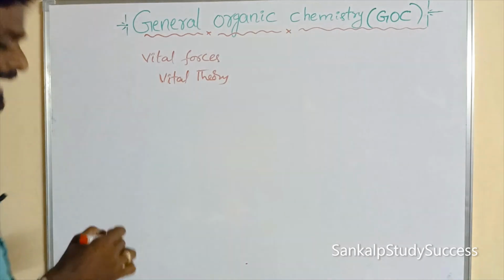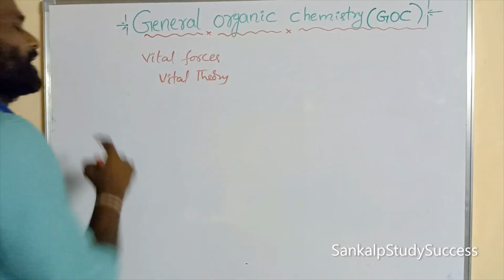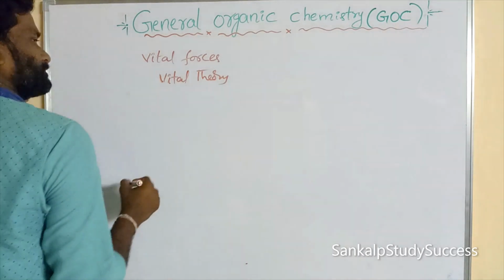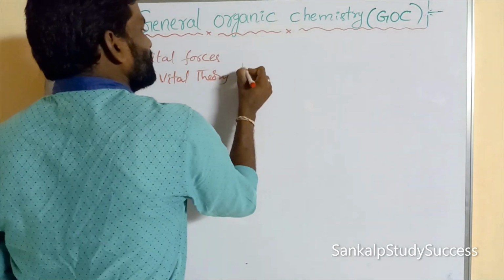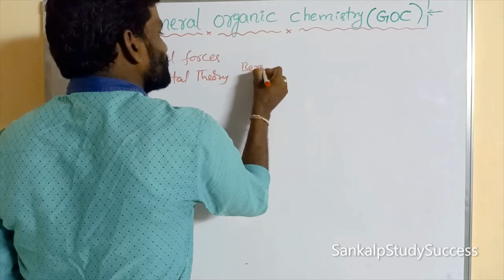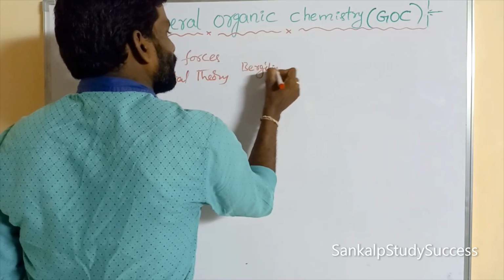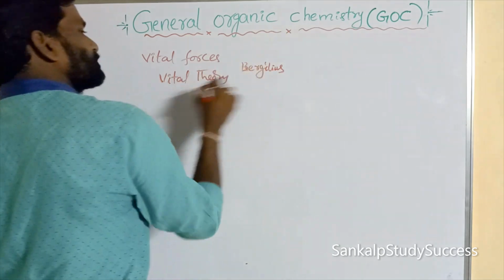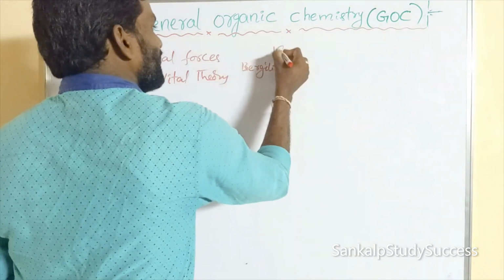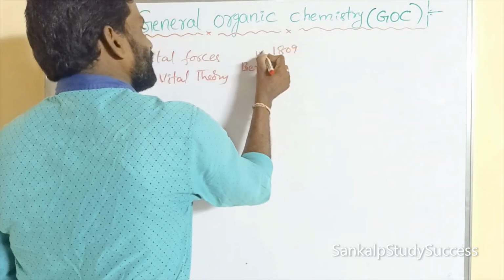Vital theory was proposed by the scientist Berzelius in 1809.